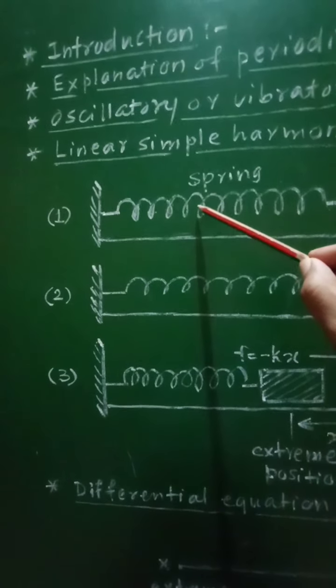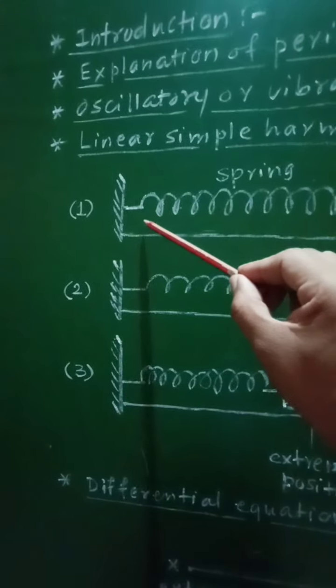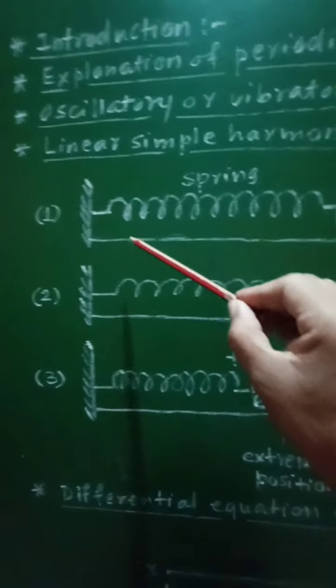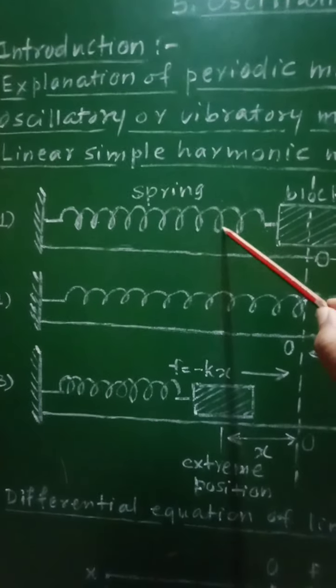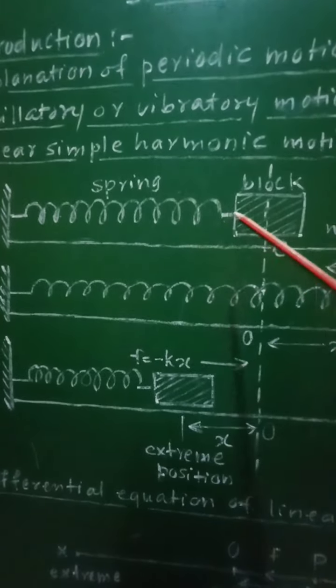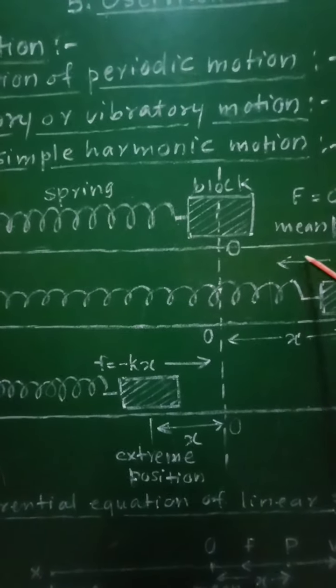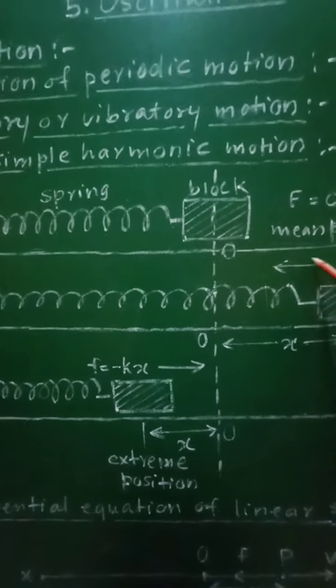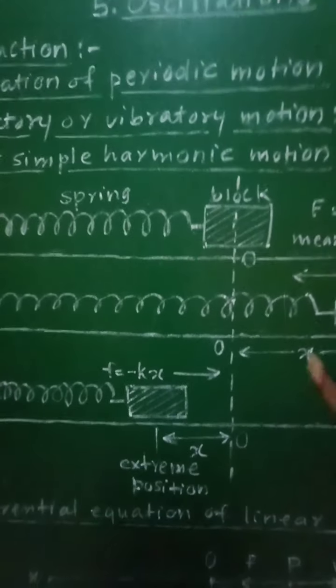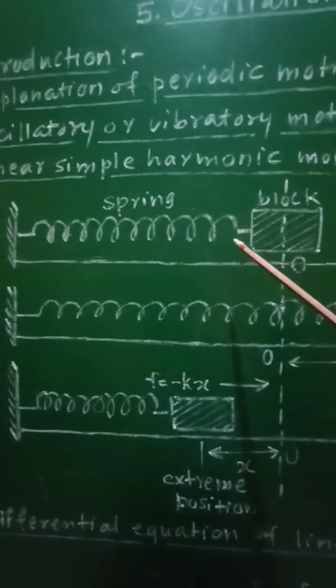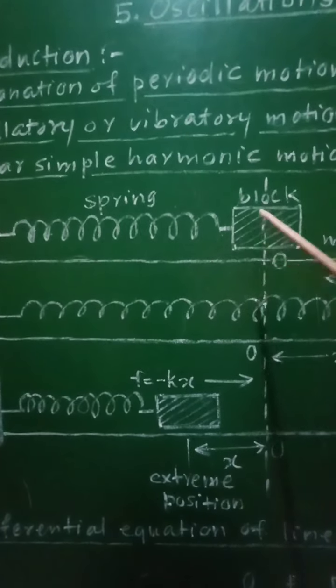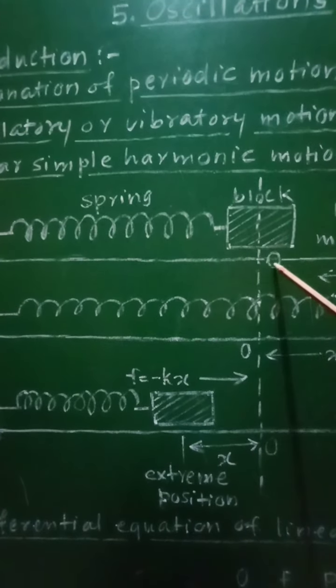One end of this spring is connected to this rigid support and the other end of the spring is connected to a block which will be kept on the plane horizontal surface.